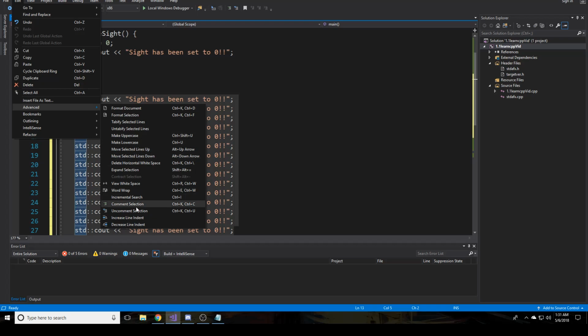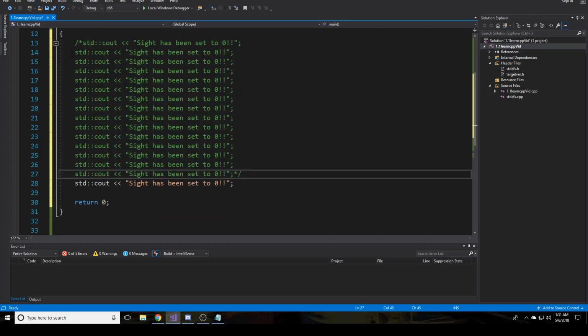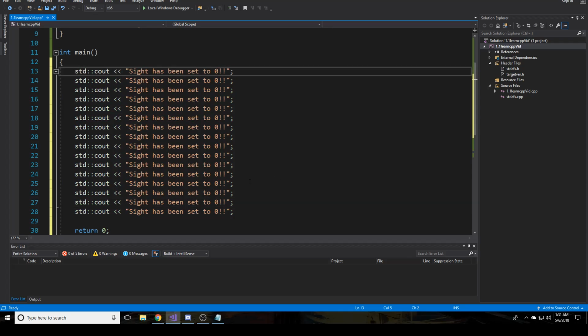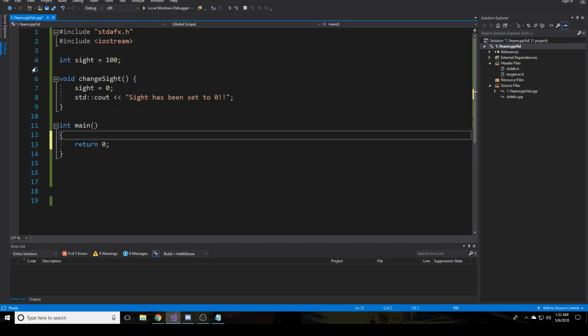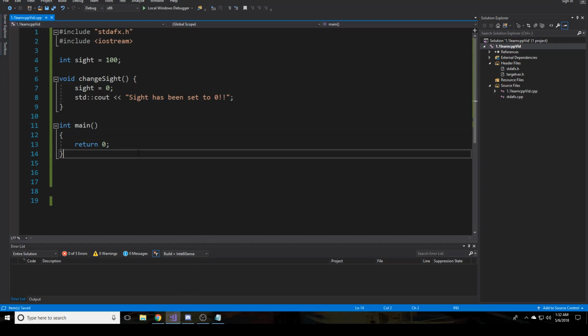What I can do is go to Edit, Advanced, and then Comment Selection, and it will put a multi-line comment around it, and then it will be ignored. If I want to get rid of that, I can hit Control Z later on if I didn't see a fix. So commenting out is very useful and temporary, so much so that Microsoft Visual Studio actually supports selecting things and commenting them out, like I just showed.